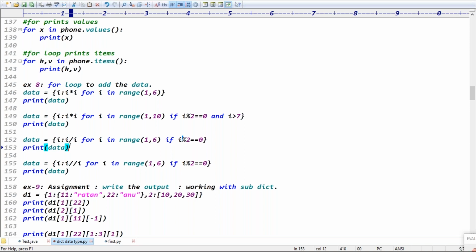Sorry, the first example is the declaration. The second example is the type conversion. The third example is dict keys must be immutable. Dict values can be any type, right? Guys, dict keys must be immutable. Dict values can be any type of data.